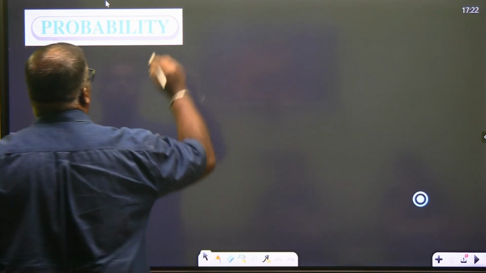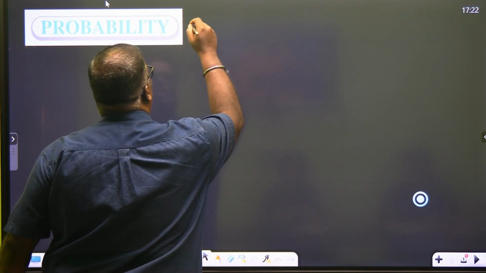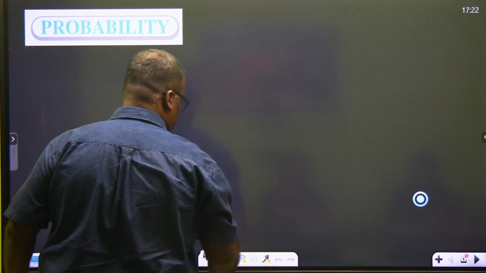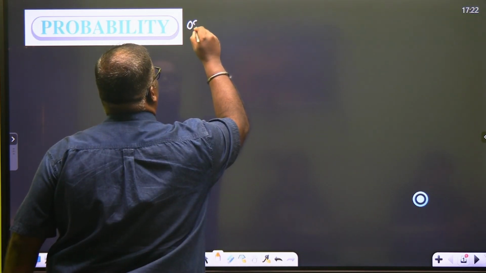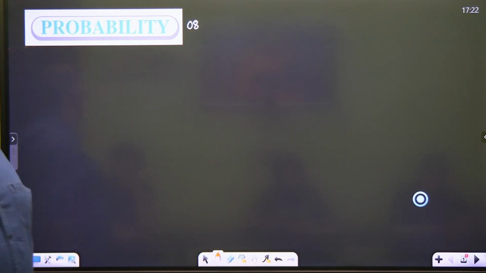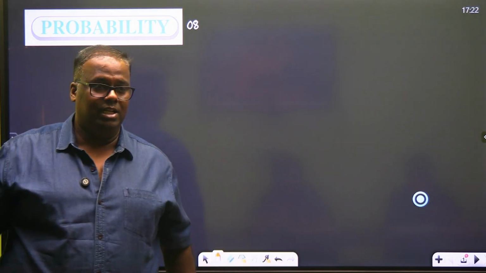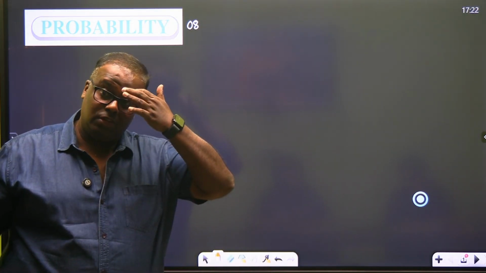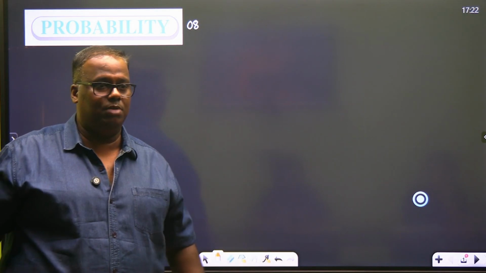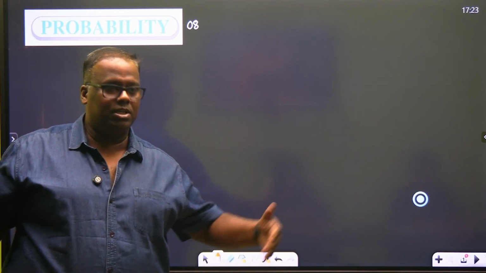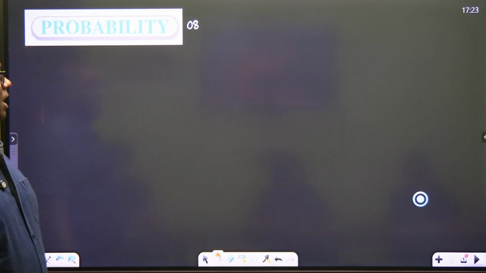This chapter qualifies for 8 marks in your final exam. 8 marks, as a sure shot, that you can get. And I hope you know your paper pattern now. You will have 20 questions which will be MCQs, followed by the 2 markers, 3 markers, 5 markers. Okay. And